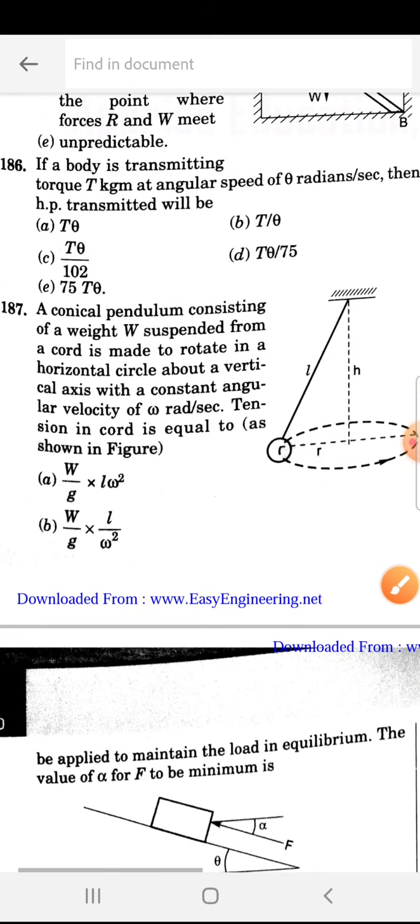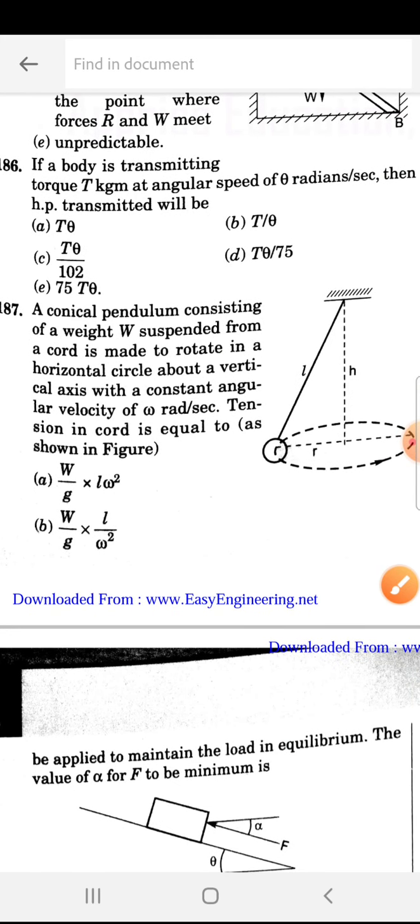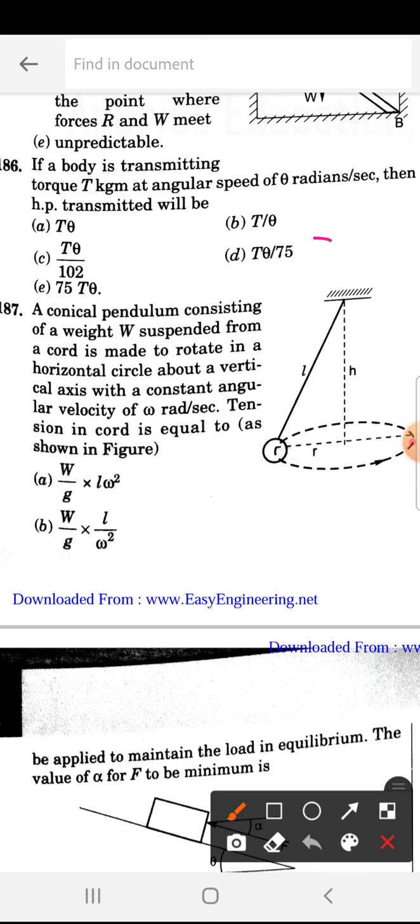Next, if a body transmitting torque T kg meter at the angular speed of theta radians per second, then the horsepower transmitted will be. So 186 is D. So T theta by 75. Remember this question, important. 186 is D.